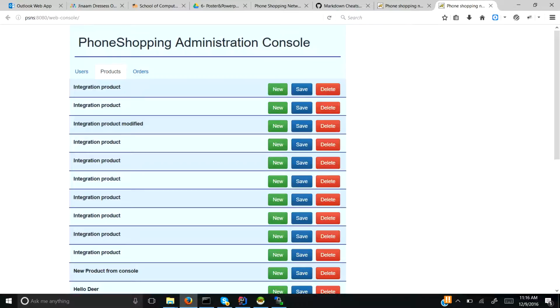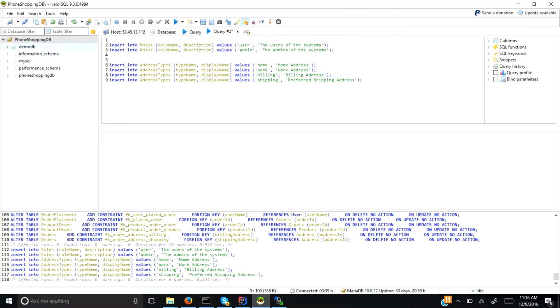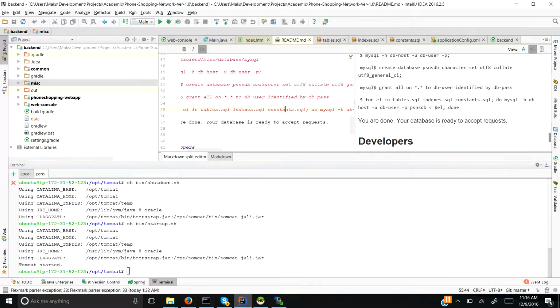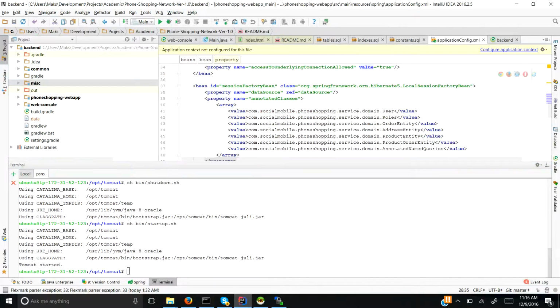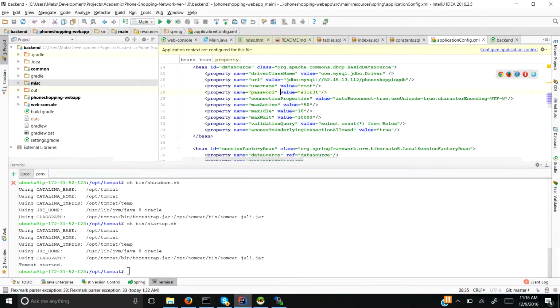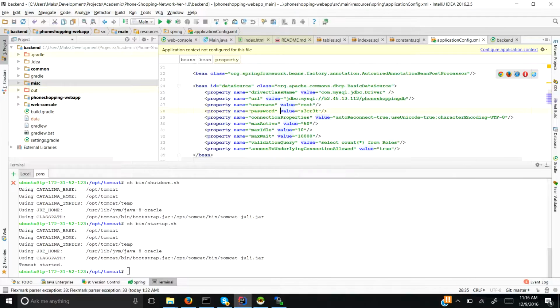By the way, one thing we have missed: we have just created a new database for our demo, but we have not connected to it, because we have not changed the configuration to use that database. You see, it is the configuration of the data source that is being used by the web application to communicate to the database.